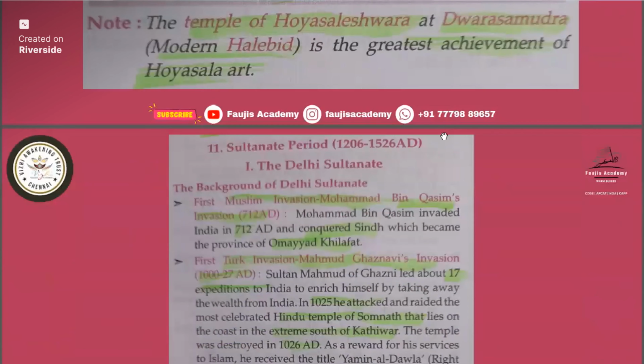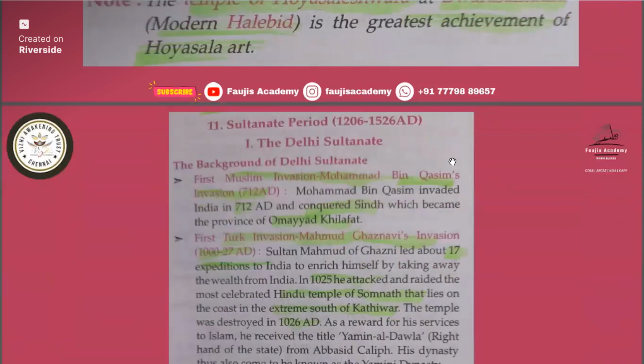So if they ask, in the name itself that kingdom name is there, so you can easily remember it. It is a great achievement of Hoysala art. Okay, so now we are finishing there. Now we will start with the Delhi Sultanate. And after Delhi Sultanate we will study about the Vijayanagara Empire, and in that some little about the Bahmani Kingdom.